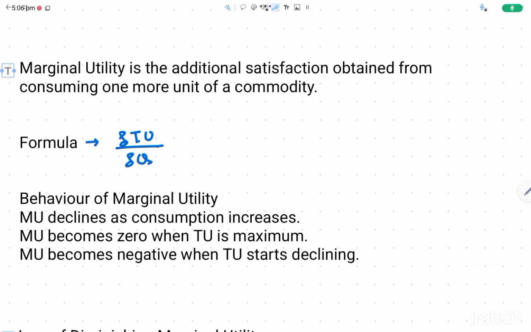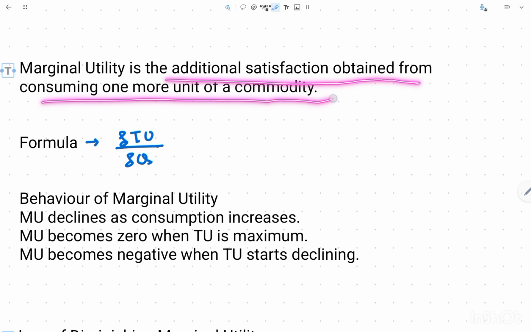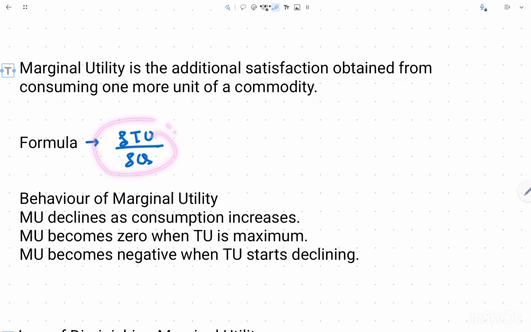Now, the second type of utility is marginal utility. Marginal utility is the additional satisfaction obtained from consuming one more unit of a commodity. So, whenever you are eating something, you have utility at each bite. The next bite that you are consuming and the amount of utility you got from that next bite is called marginal utility. In economics, there is a formula for calculating marginal utility, and that is we differentiate total utility with respect to the quantity, so we get marginal utility.